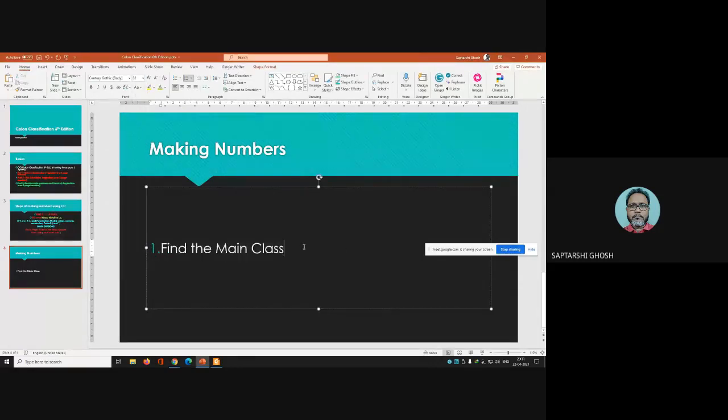Find the main class from page 2.4. Okay, main class.